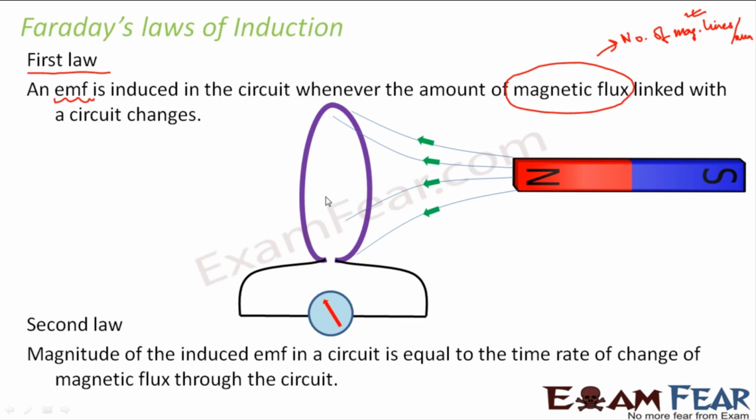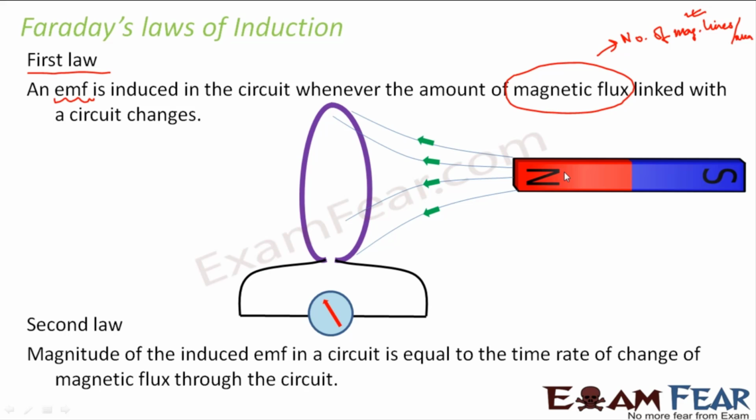But when you kept it switched on for a longer time, the number of magnetic field lines remained the same, because in the first case, the number of magnetic field lines is changing because you are moving the magnet. So because of this motion, the number of magnetic field lines associated with this coil is changing. But in the third experiment, since you were not moving it, when you kept it switched on for a longer time, the number of magnetic field lines remained constant. So there was no change in the number of magnetic field lines, and therefore no current was induced.